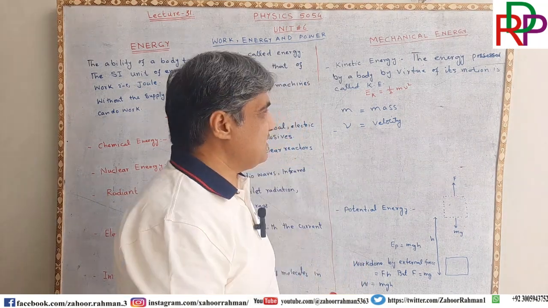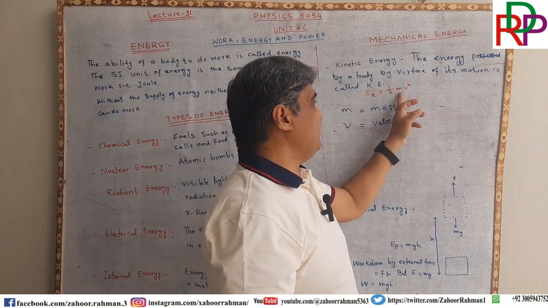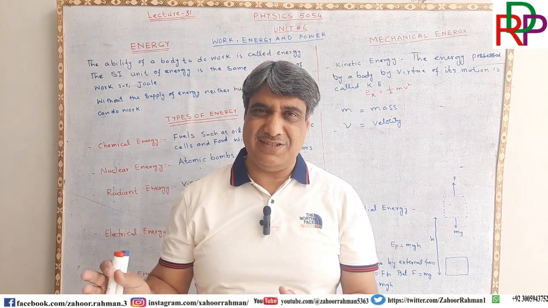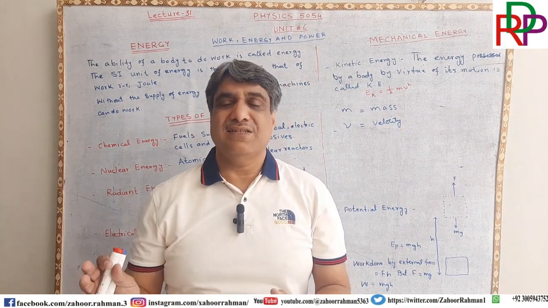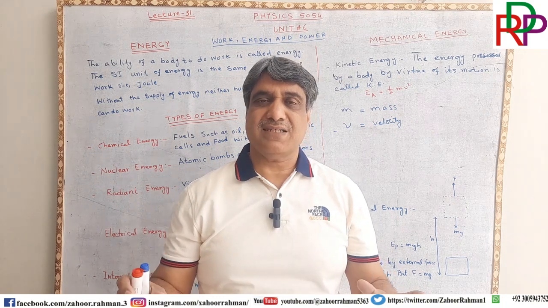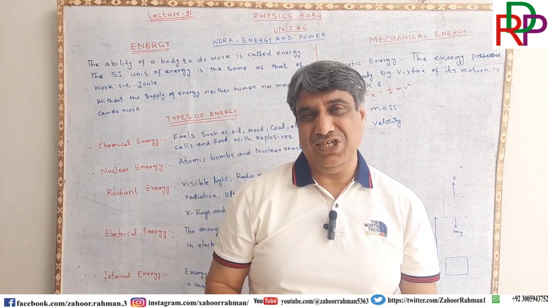They are moving with the same velocity, but one is smaller and the other is larger. So, ladies and gentlemen, the one having larger mass will possess more energy.